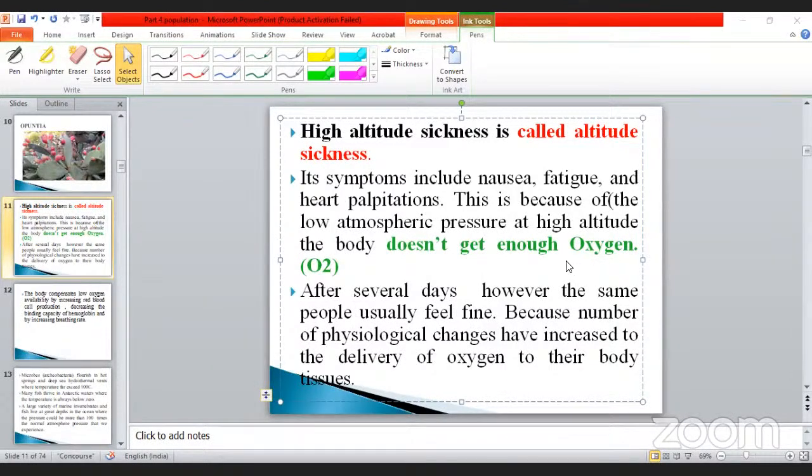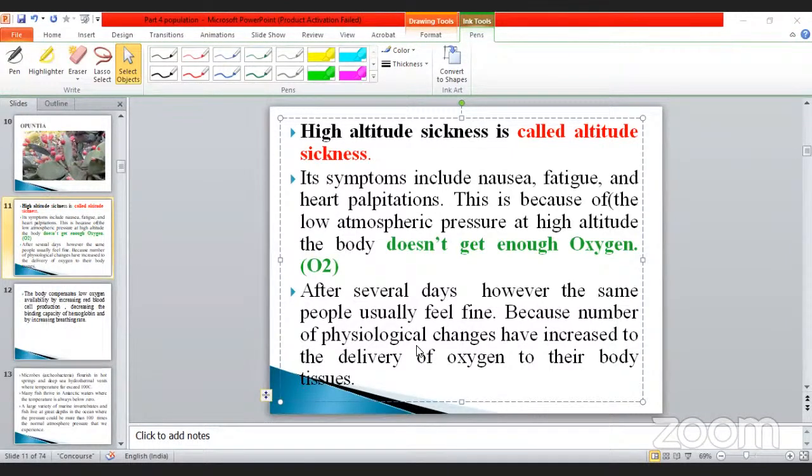Completely it comes down. After several days, however, the same people usually feel fine because a number of physiological changes have increased the delivery of oxygen to their body tissues. So it will take a few days for survivability in those conditions. At that time the body absorbs the oxygen and comes to a normal position.